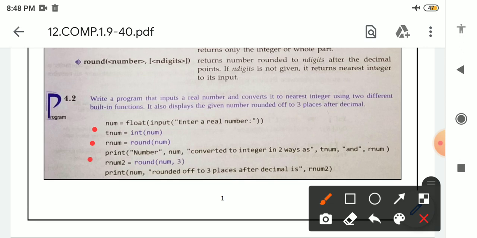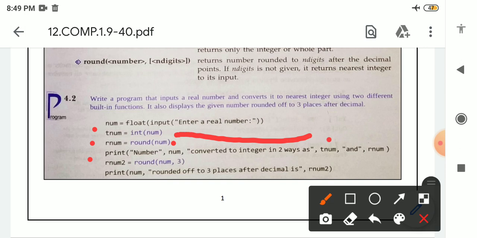So in the next line, print, what have we written? "Number" in double quotation, so "number" will print on the output screen. After that comma, then num. Num is a variable inside which the value is stored which we have accepted from the user. After that comma, then "converted to integer in two way as", as this is written in double quotation, so it will print on the output screen.